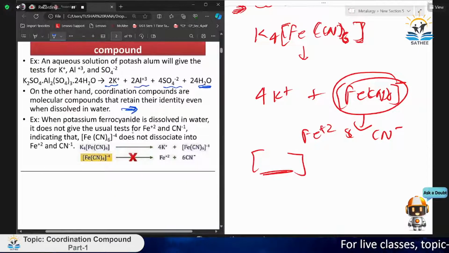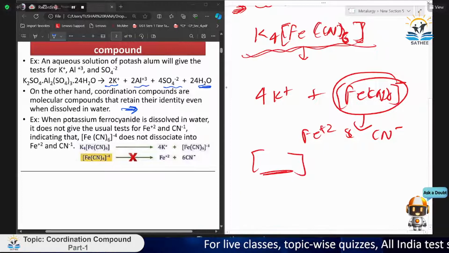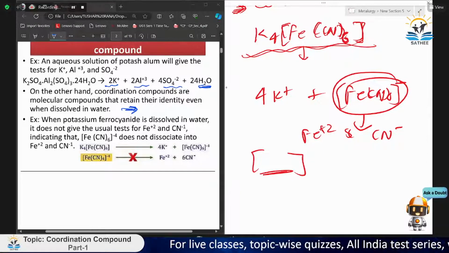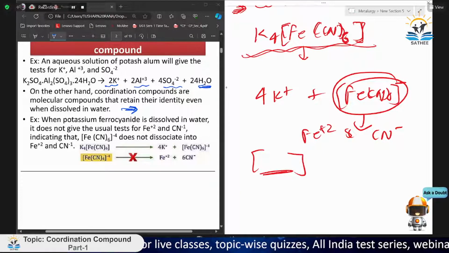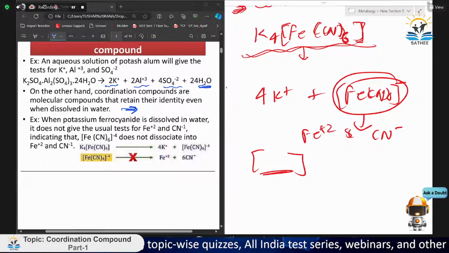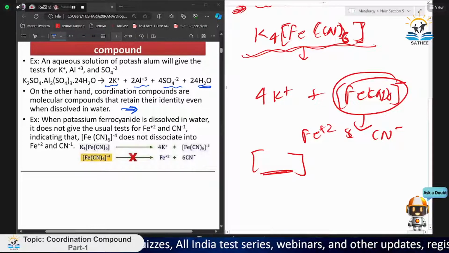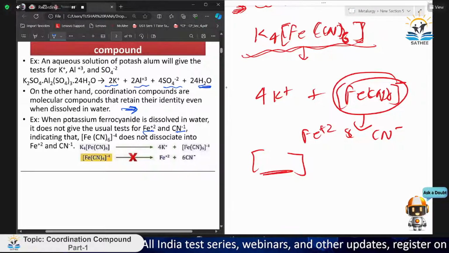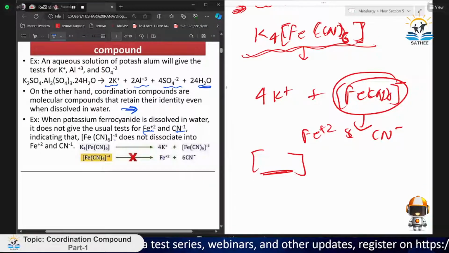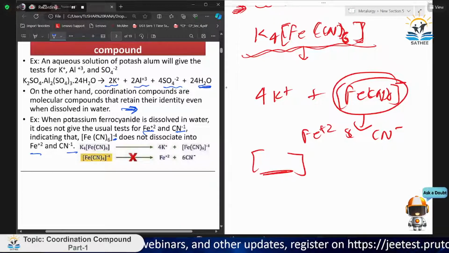Now, take potassium ferrocyanide, that is K4[Fe(CN)6]. I told you to try to find its name because it is a very important compound. Its name is potassium ferrocyanide, and if Fe+3 comes there, then it is potassium ferricyanide, and there are many more compounds. When it is dissolved in water, it does not give the usual test of Fe+2 and CN-. I told you the reason, indicating that [Fe(CN)6] 4- does not dissociate into Fe+2 and CN-. That is what I was trying to say.